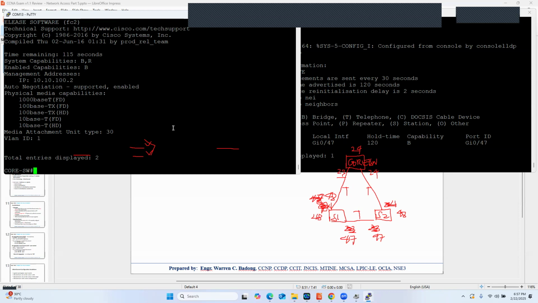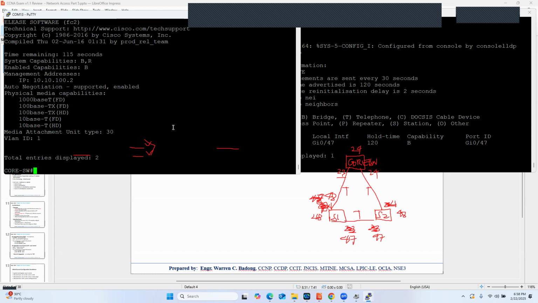And one good thing, you can create a topology of your network by simply tracking devices, their connectivity, the local interface connected to the interface of the neighboring device, and so you will be able to create a map of the switching topology.